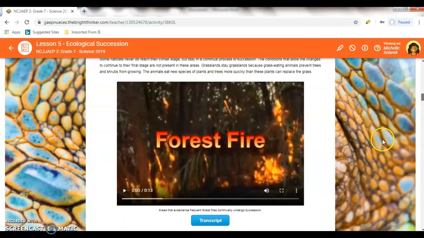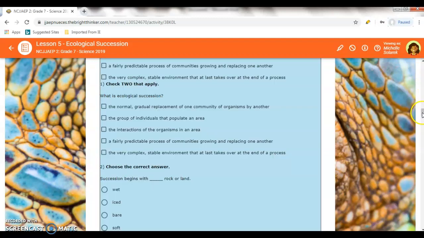And then in the video it talks about forest fire and how that could rapidly destroy grasslands forming in that area, but it can replenish.